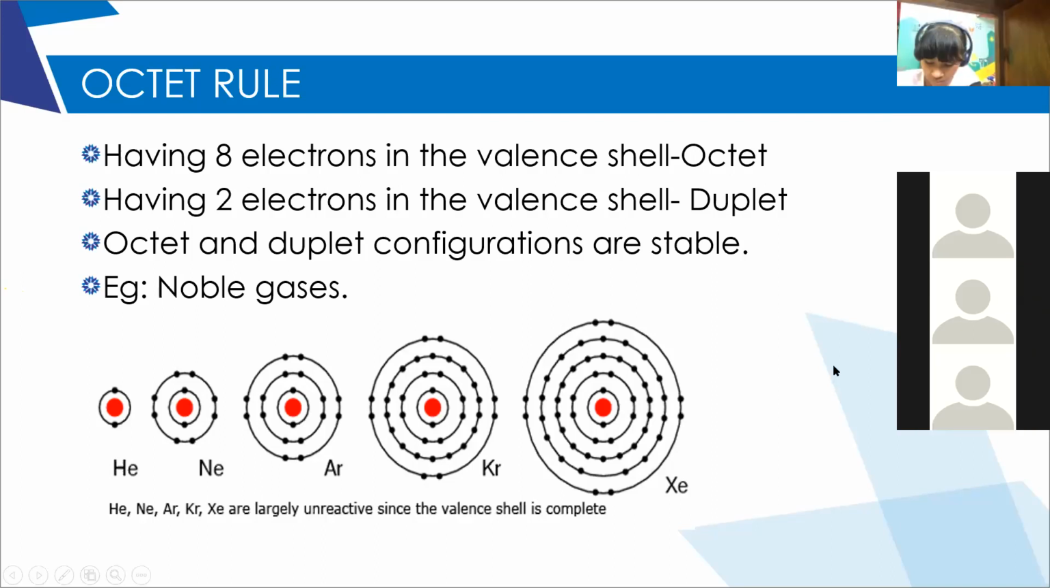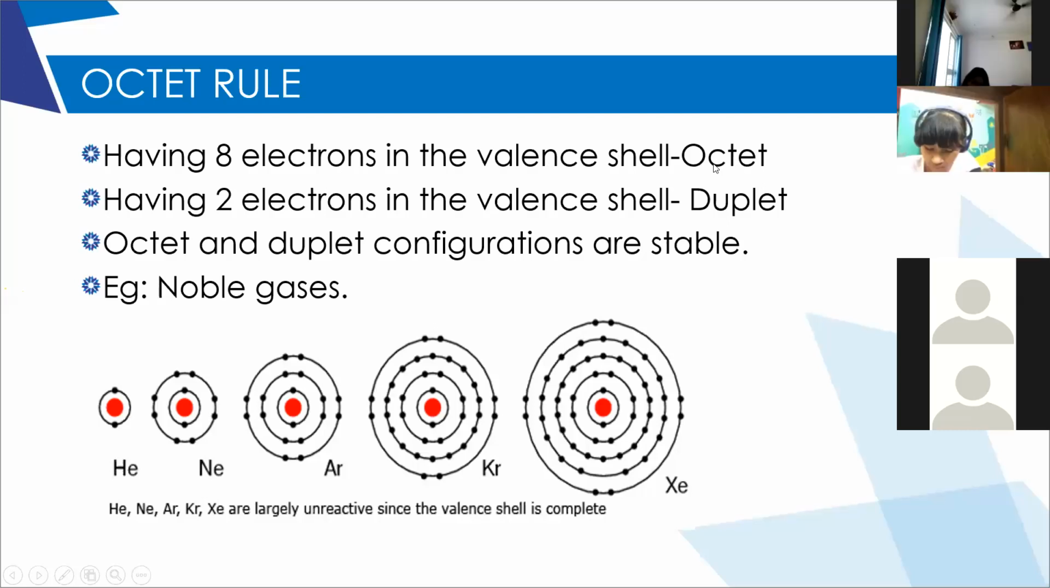Okay. So having 8 electrons in the valence shell is called the octet rule. Who is that? Raise your hand. Any doubt? Ma'am, it happened by mistake. Okay, okay. So having 8 electrons in the valence shell is called octet configuration.